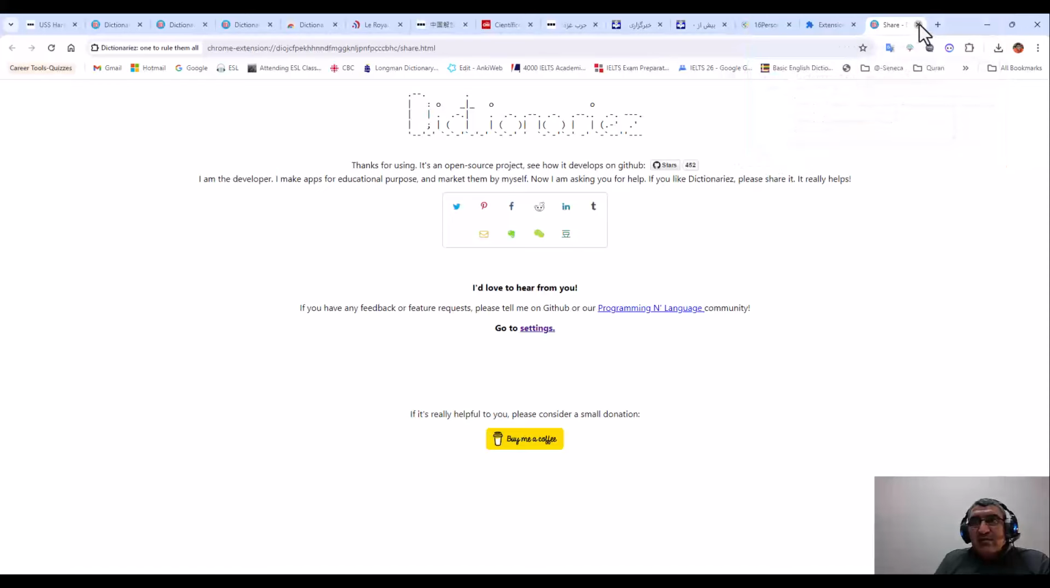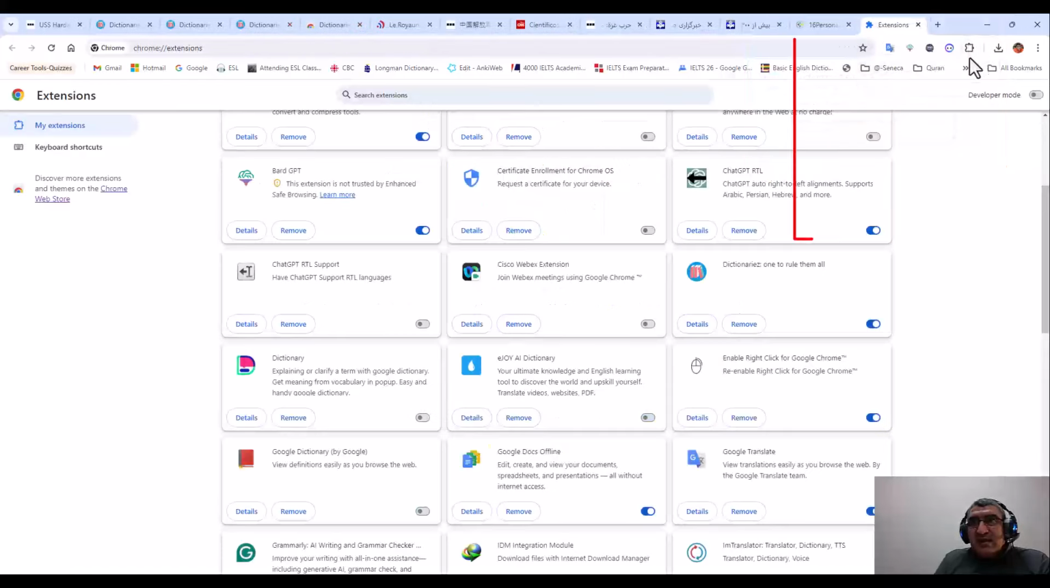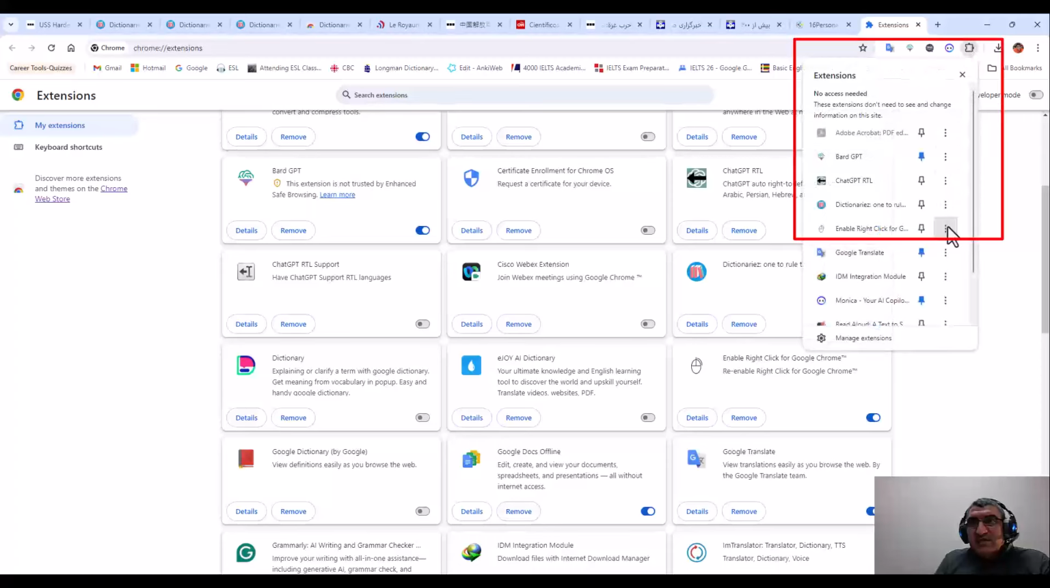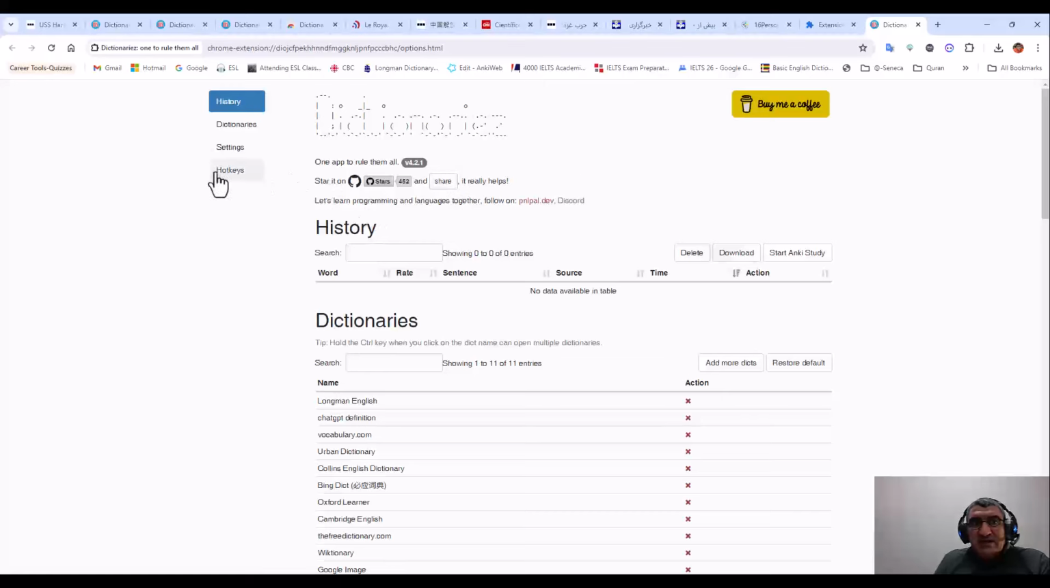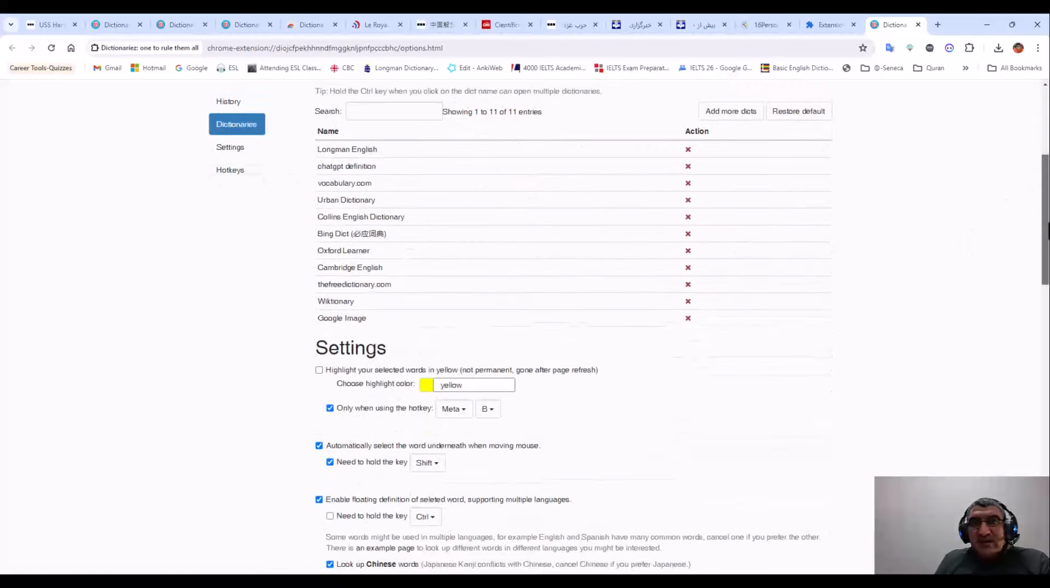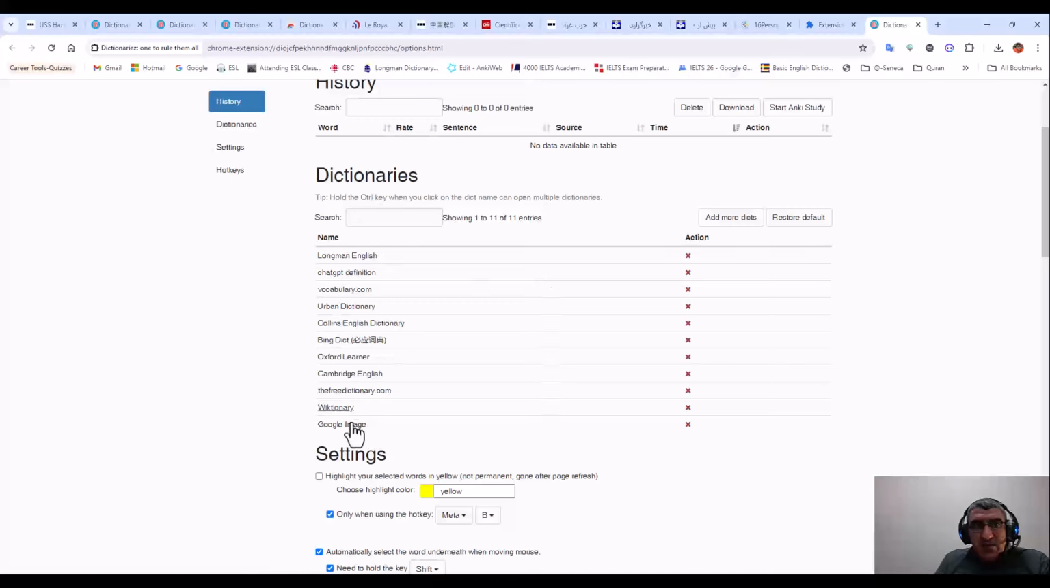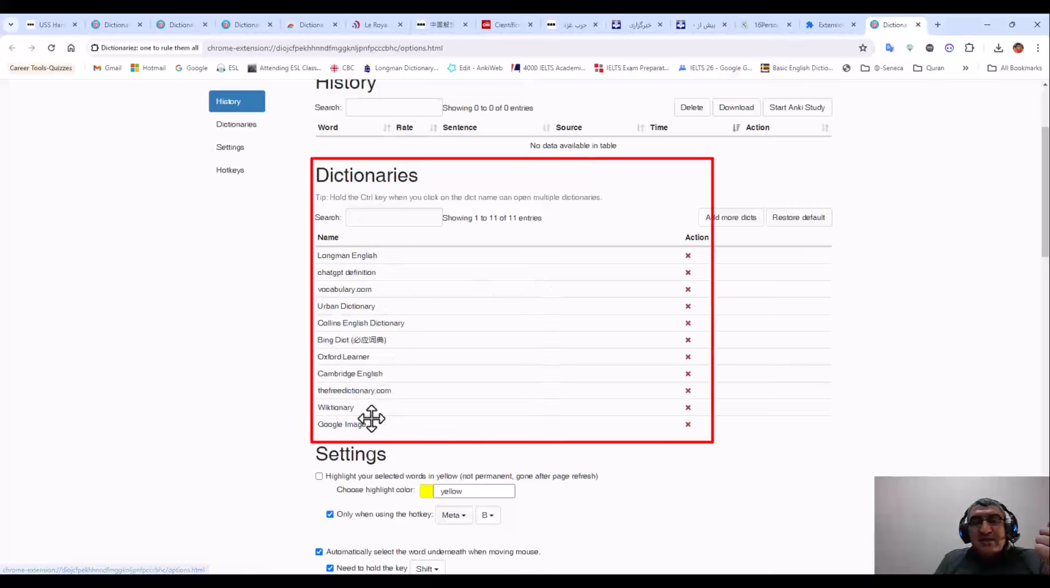Now I am going to close this. I'm not going to work on it. Then I click here for the extensions, and then I can pin it here if I want to see it, or I can click here and go to options. Here on the settings or options, as you see, for the first time when it is added, we don't have, for example, a Farsi dictionary, but I have Chinese Bing Dict.